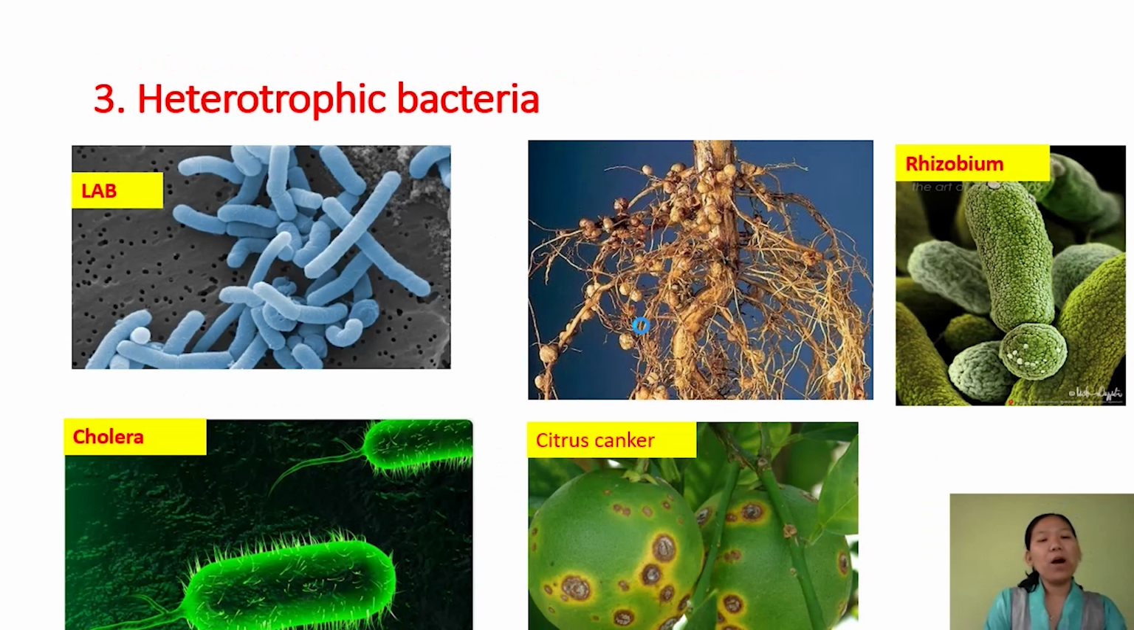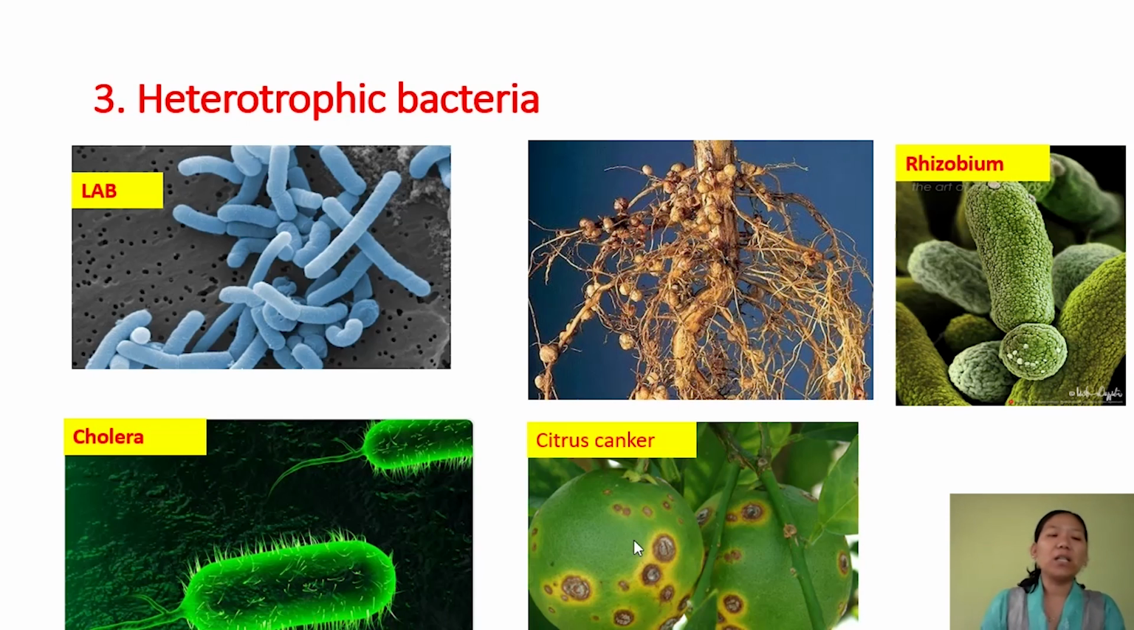Next, the major part of the bacteria are decomposers and heterotrophs, and they are also involved in the formation of curd. The bacteria responsible for the formation of curd we call lactic acid bacteria. Certain other groups of bacteria cause diseases in plants as well as animals. One example is cholera, which causes disease in humans, and citrus canker in citrus fruit is also caused by bacteria.